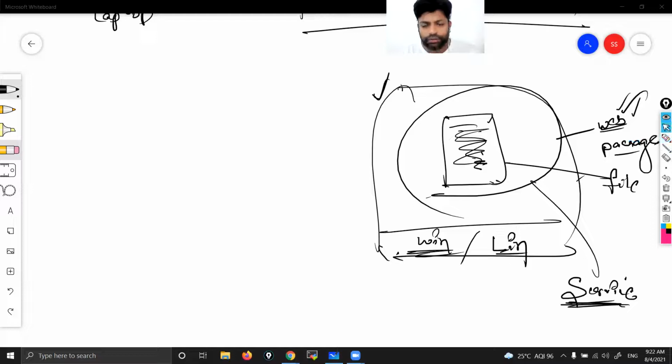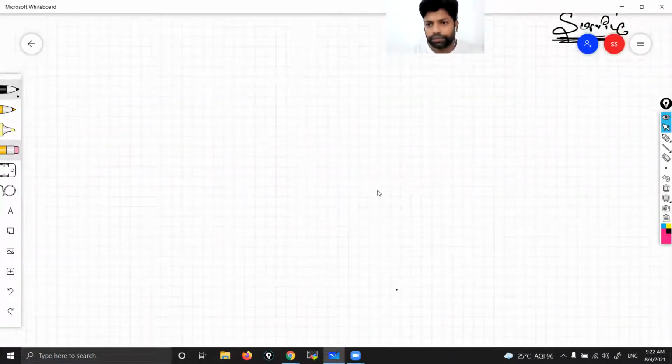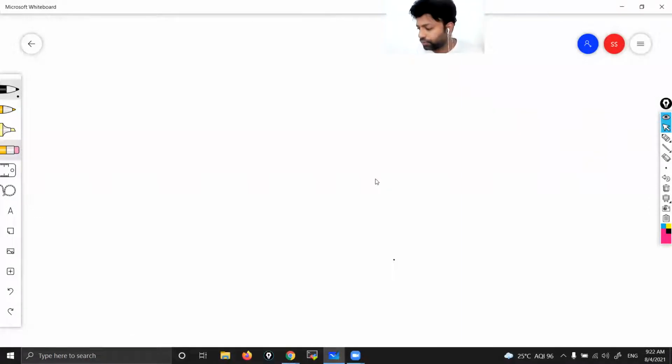Now, let's do it now. Okay, you understood the theory, right? Let's start creating our own web server. Today, to create this web server, I'm going to launch one Linux instance. Today, we'll see how to create a web server in a Linux instance.